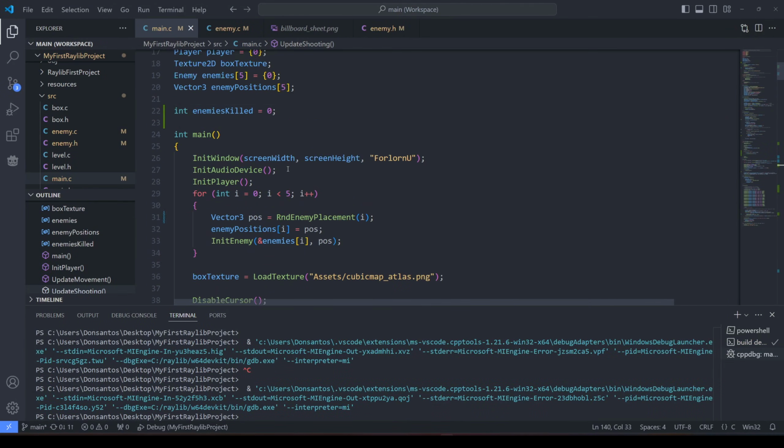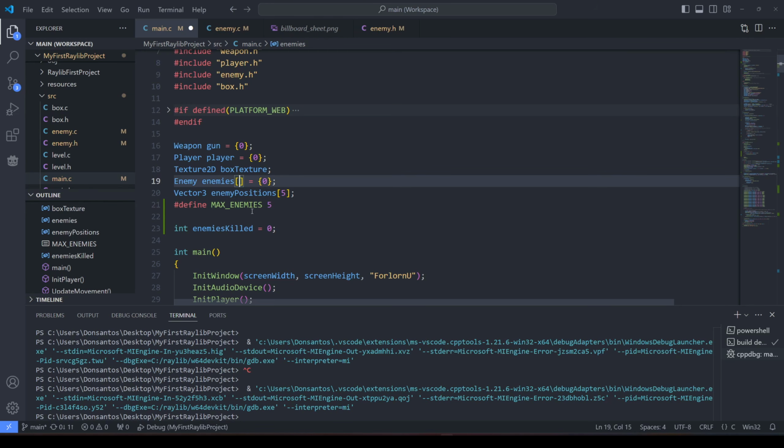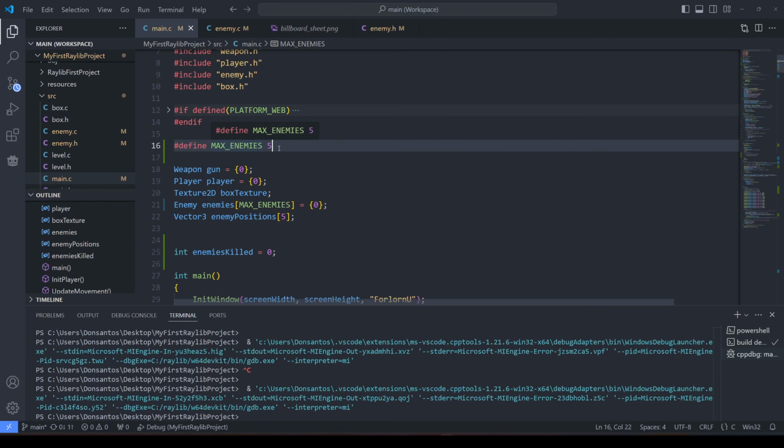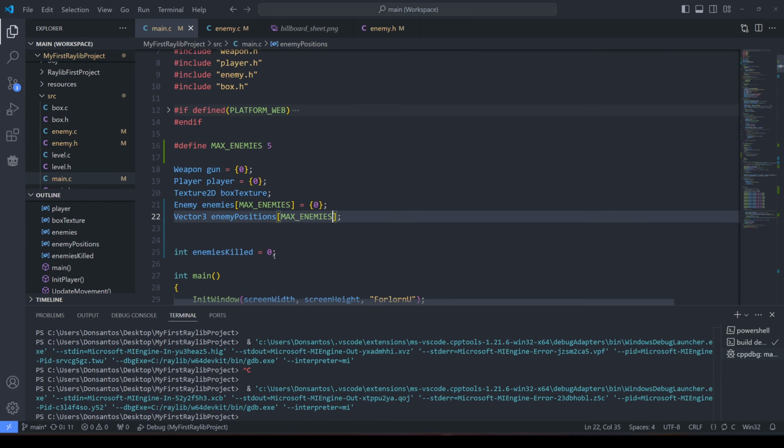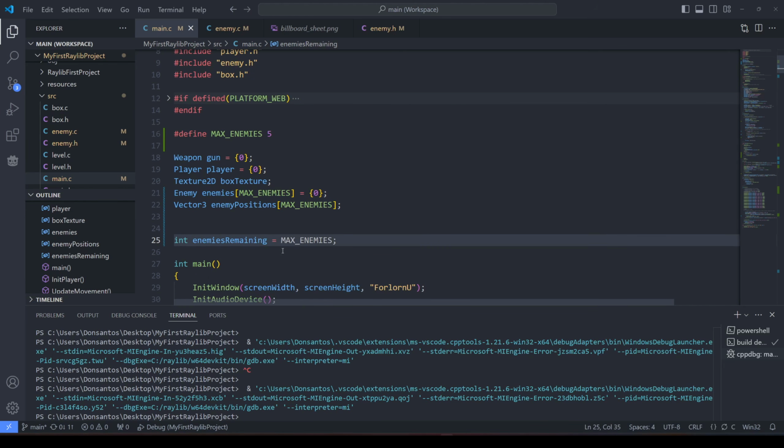Actually, wait, hang on. Let's define max enemies 5, because I'm tired of writing 5 everywhere. Can I do that now? Yes. Okay, so max enemies is 5. Now we set the array to max enemies, and we set the starting enemy positions to 5. And instead of enemies killed, let's do enemies remaining is also max enemies.